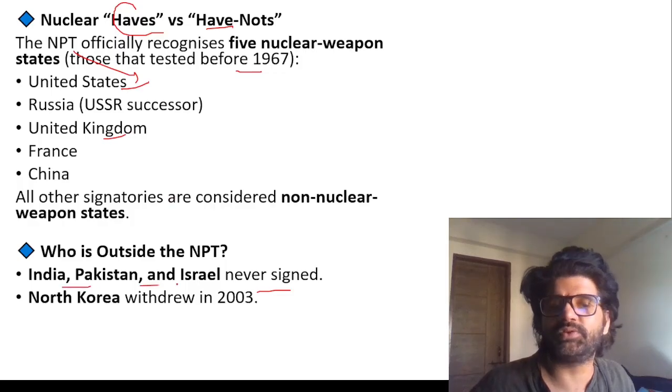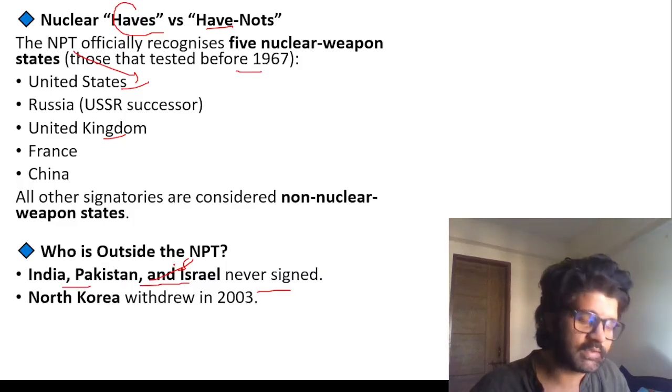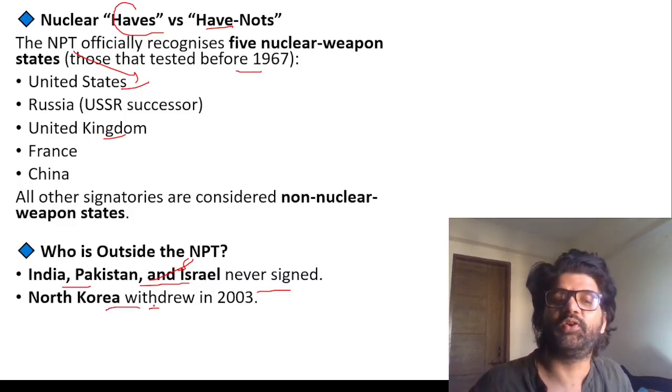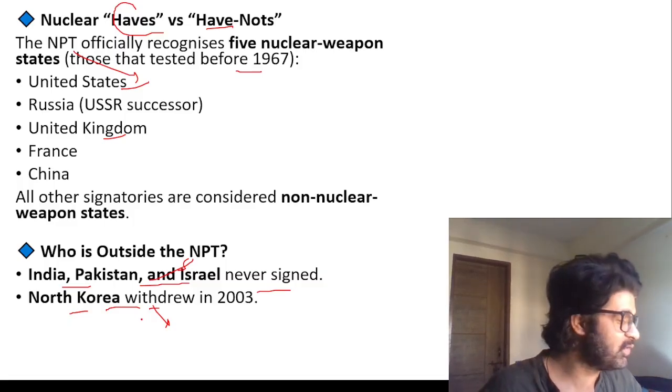So India, Pakistan, Israel never signed. These countries, they have nuclear weapons. Don't tell it to anyone. This is a secret between us. North Korea withdrew. They also have it. That's why the US does not dare to do things with North Korea.